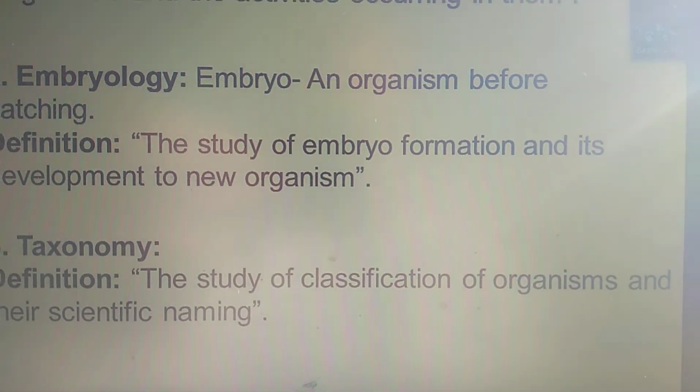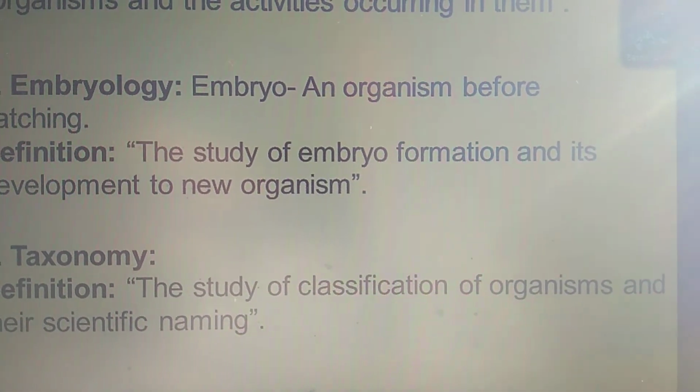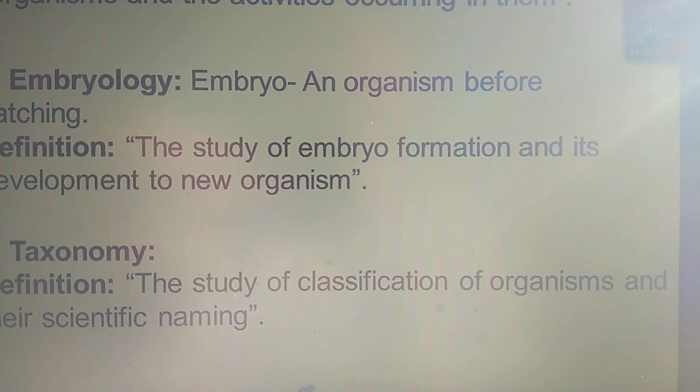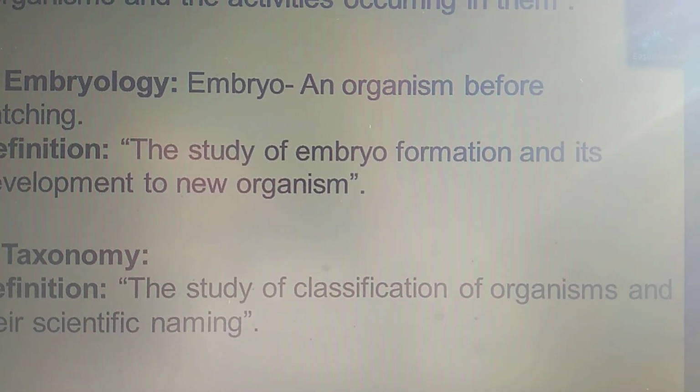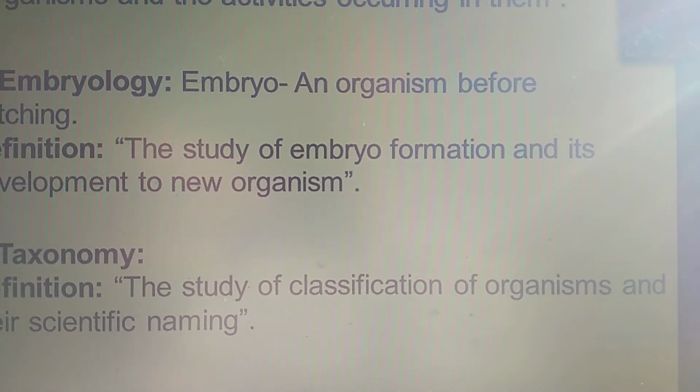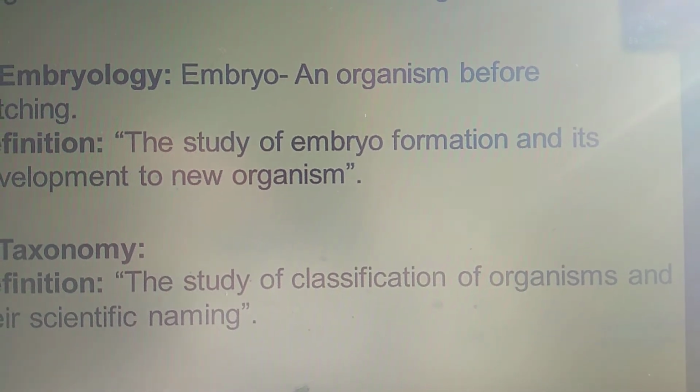The sixth branch of biology is taxonomy. Taxonomy is simply the classification and naming of organisms. So we can define it as the study of classification of organisms and their scientific naming.